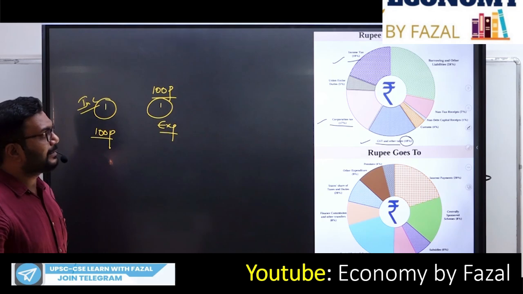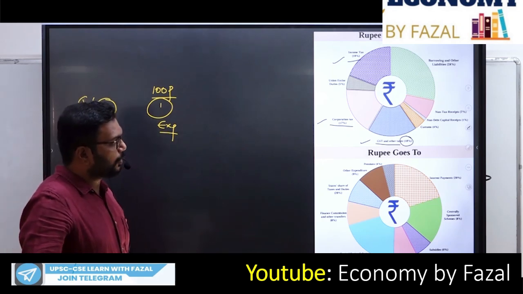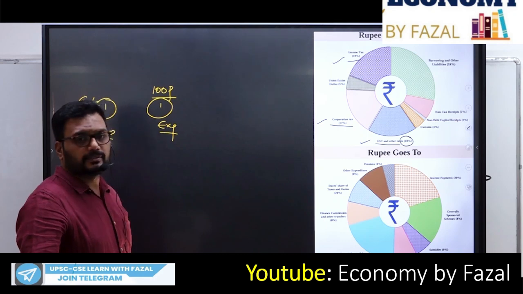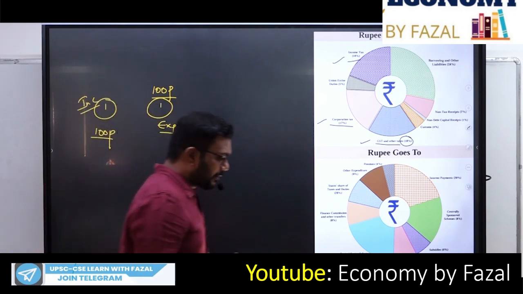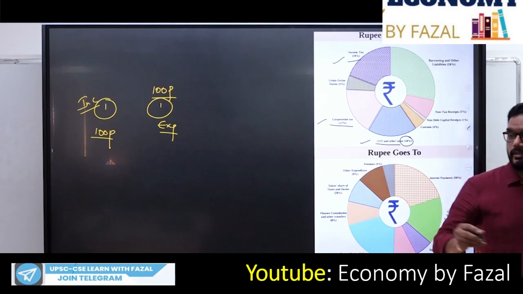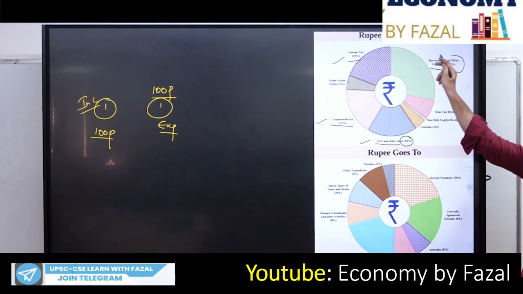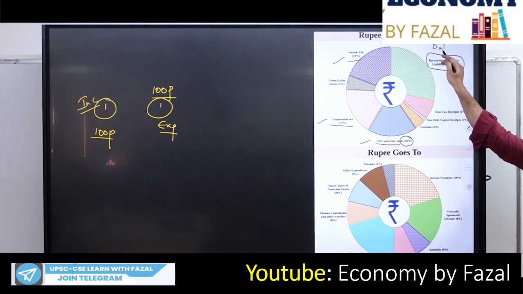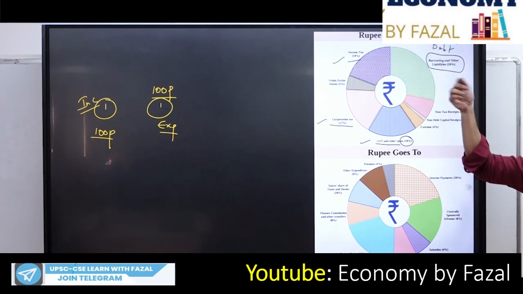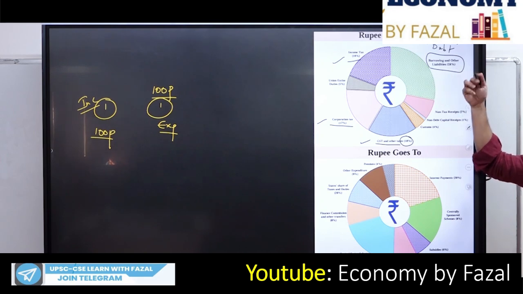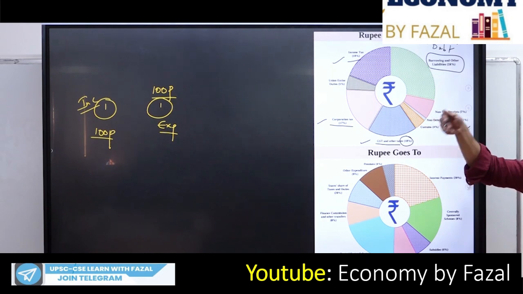So now borrowings and other liabilities, non-tax receipts, non-debt capital receipts, and customs. See, borrowing and other liabilities means the government is going for borrowings. That means it is the debt component. From where does the government borrow? We studied in the monetary policies. The government borrows from the banks, internal sources. The government releases government securities. People will buy, that is, the private sector, consumers, the banks will buy, or it can borrow from any of the institutions. So this is basically the debt component.